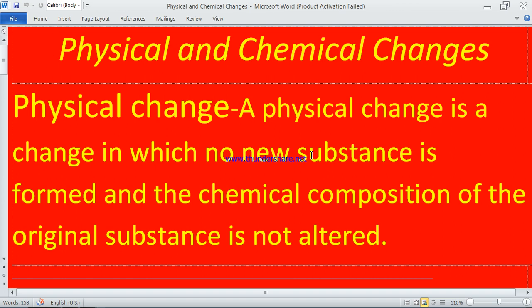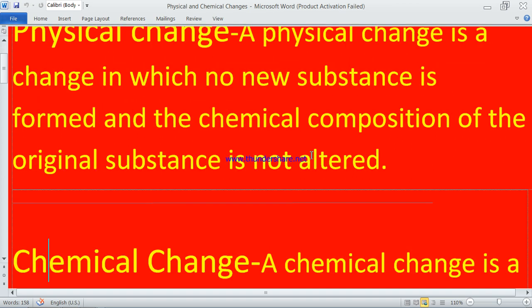So, what is a physical change? A physical change is a change in which the change occurs in physical form. It does not harm the original substance's properties or the things which make the original substance different. And this change is also reversible. Then we will move on to chemical change.